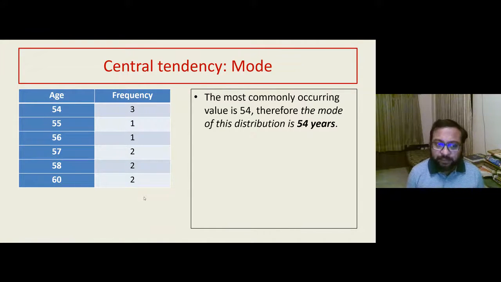Now think of a hypothetical situation where two different numbers have the same frequency. It is possible. Suppose in this one, 54 is occurring 3 times. Let us assume that 58 is also occurring 3 times. Then instead of one mode, it will be a two-mode function, something that we call a bimodal function. So when we say Hodgkin's lymphoma has bimodal incidence, it means the maximum number of patients in Hodgkin's lymphoma fall in two age groups that are different from each other. So it occurs twice in life in the population. That is what we mean by a bimodal or polymodal incidence.